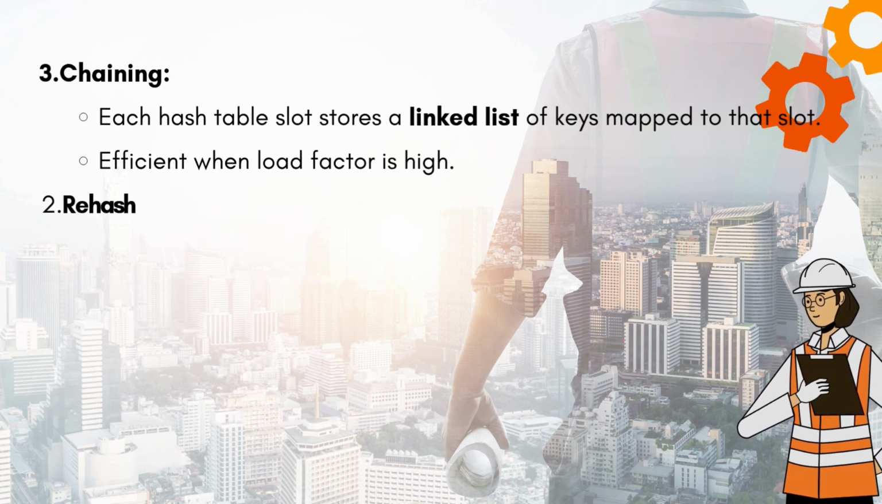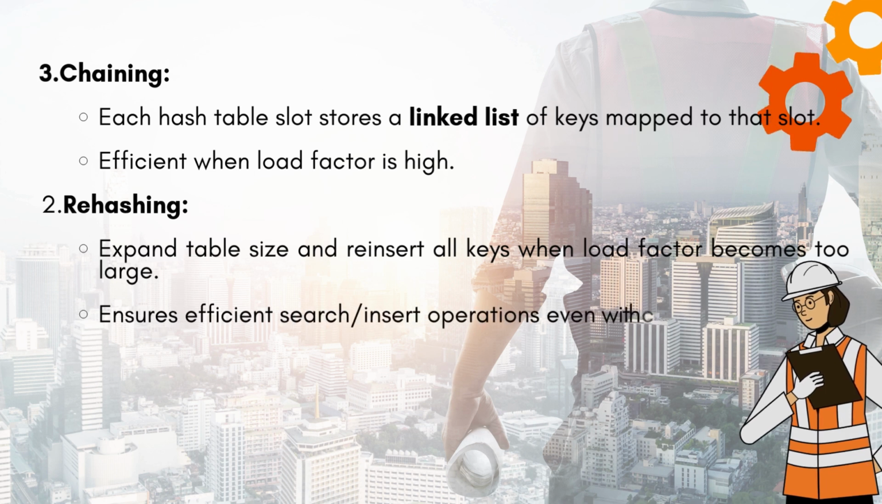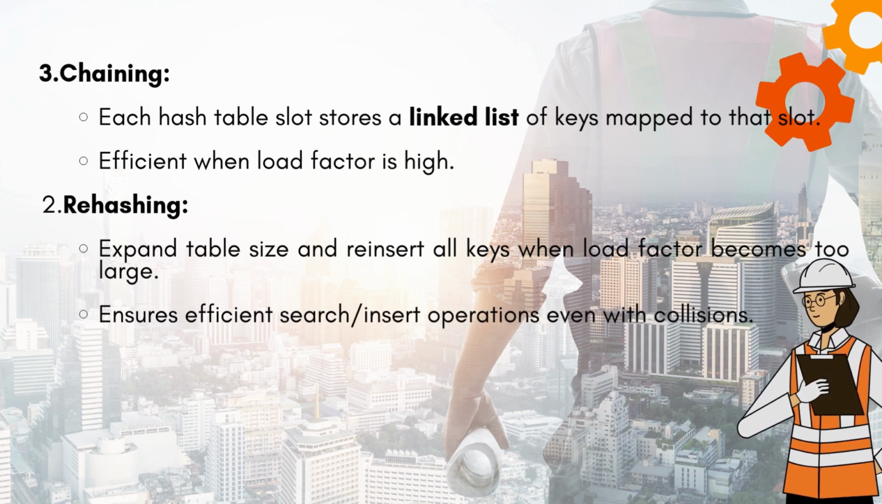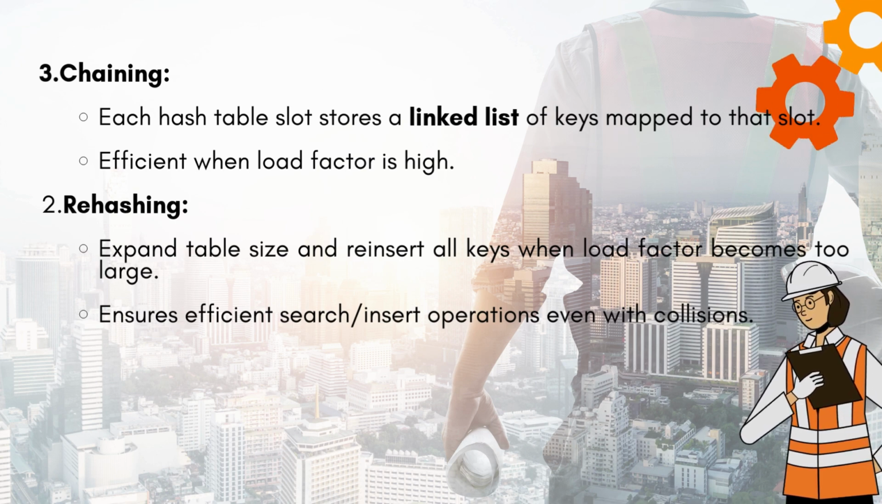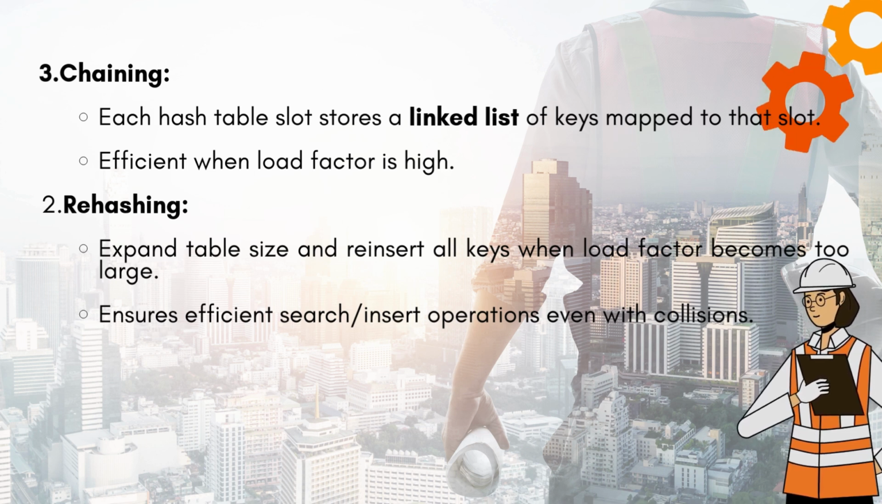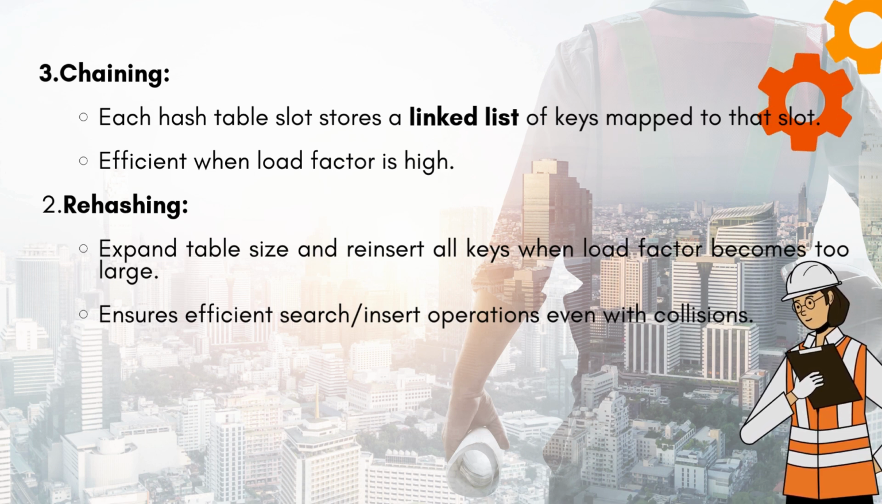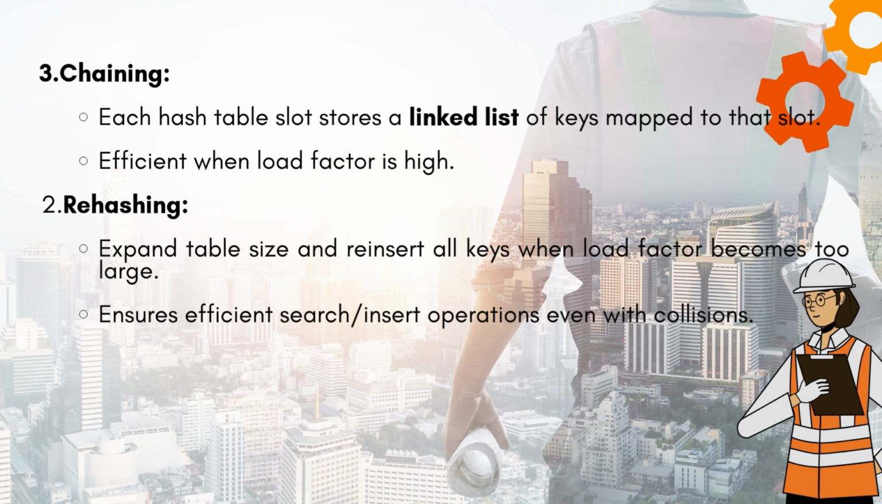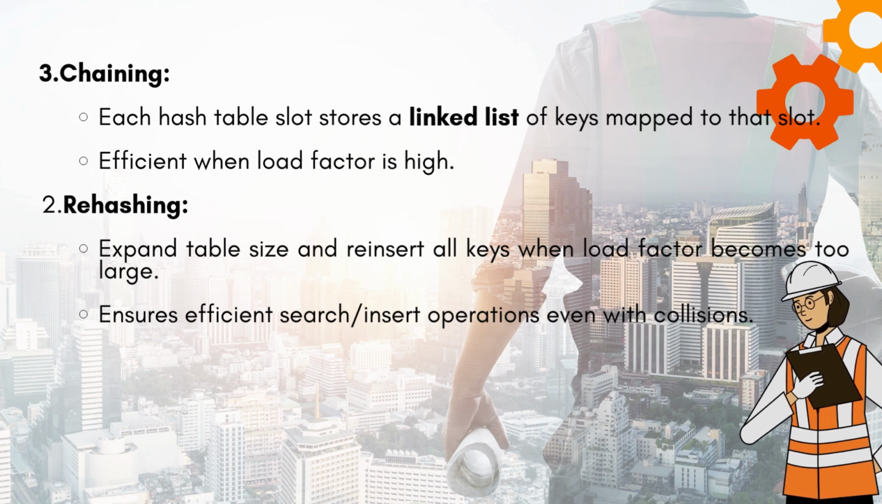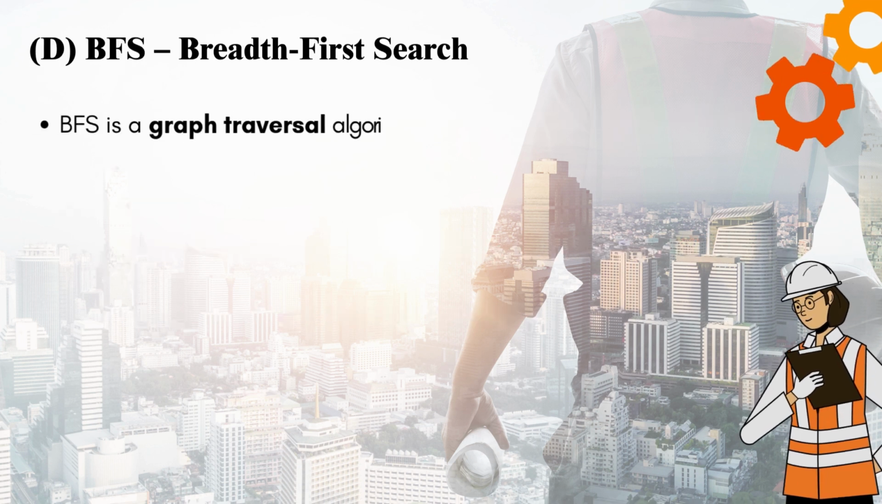2. Chaining: each hash table slot stores a linked list of keys mapped to that slot. Efficient when load factor is high. 3. Rehashing: expand table size and reinsert all keys when load factor becomes too large. Ensures efficient search and insert operations even with collisions.